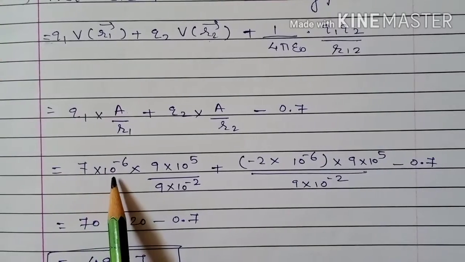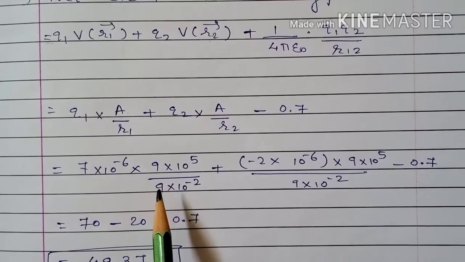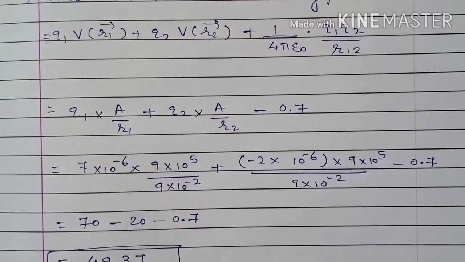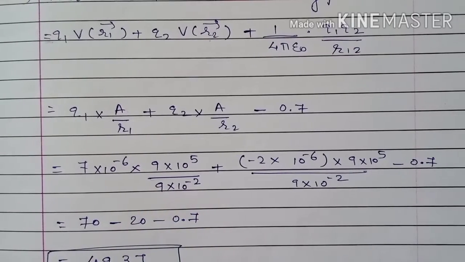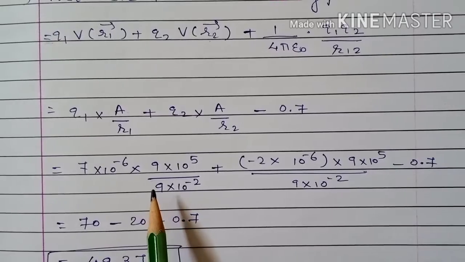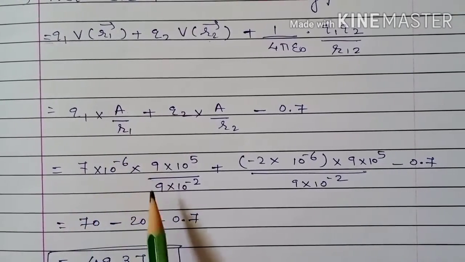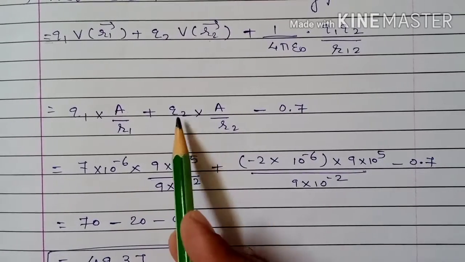Q1 is 7 microcoulomb, 7 into 10 raised to minus 6. A is 9 into 10 raised to 5. R1 is the distance of the first charge. The first charge is at a distance of 9 centimeter. We don't have to take minus 9; we have to consider only distance. So we take 9 into 10 raised to minus 2, plus Q2.